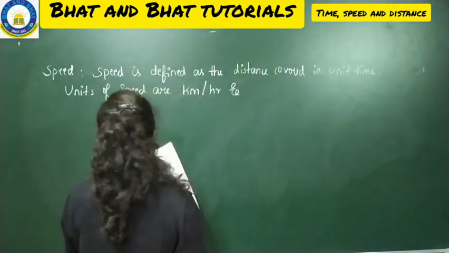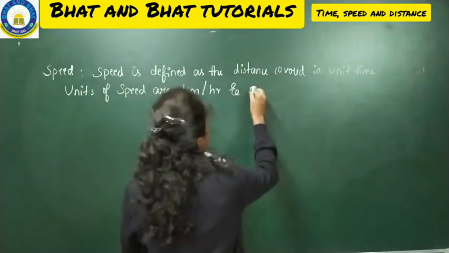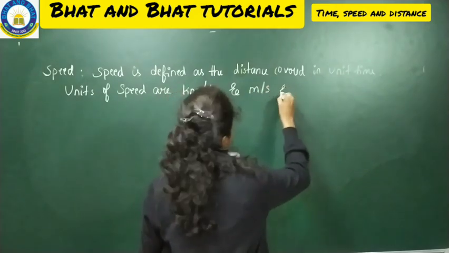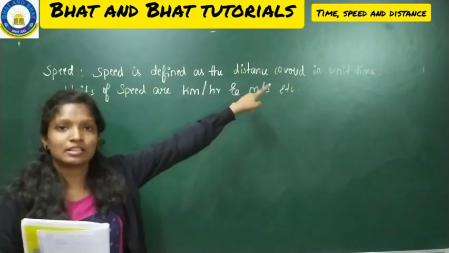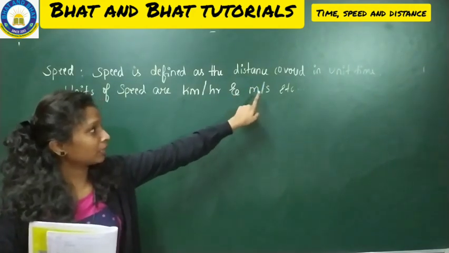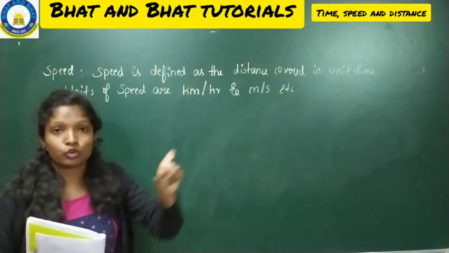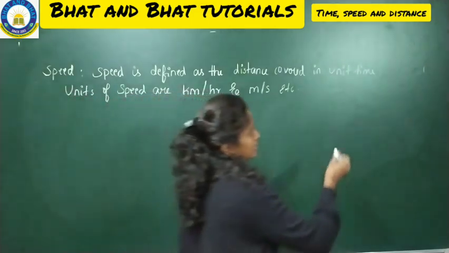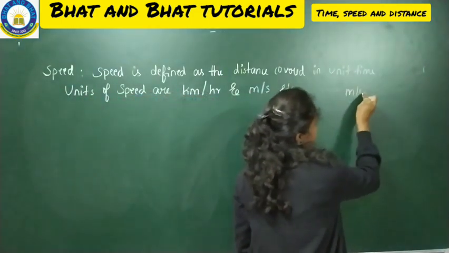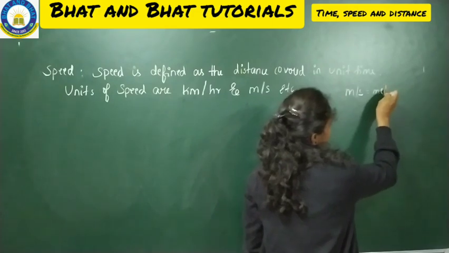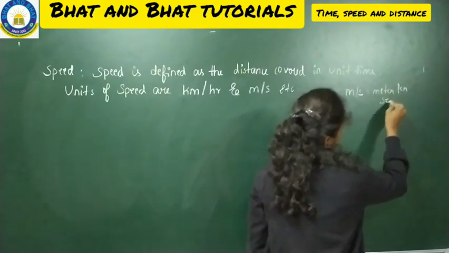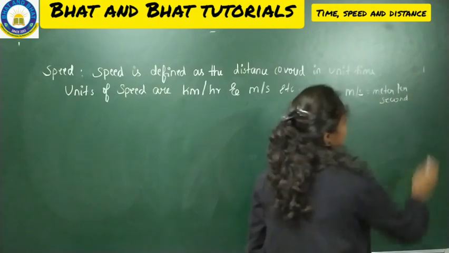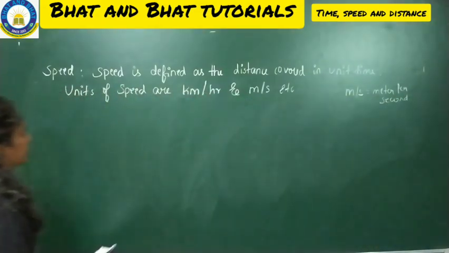And the next one, m/s, etc. So what do you mean by m/s? Meter per second. Okay, meter per second. Make a note that is m/s. Don't forget this. m/s, meter per second. Again and again I will not tell. Only one time I will tell you the meaning of it.